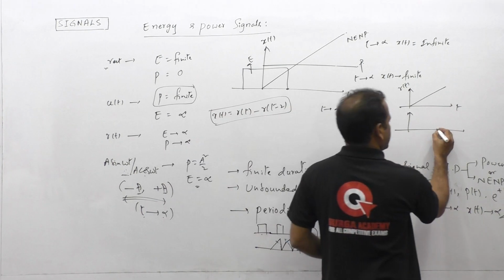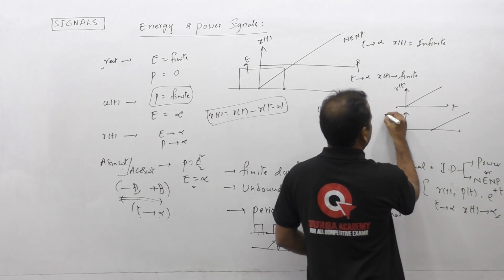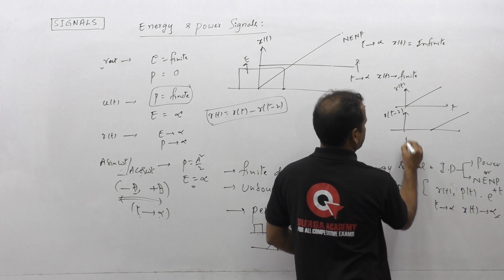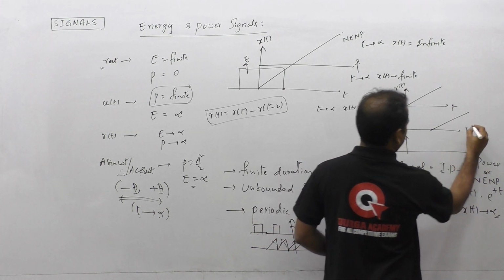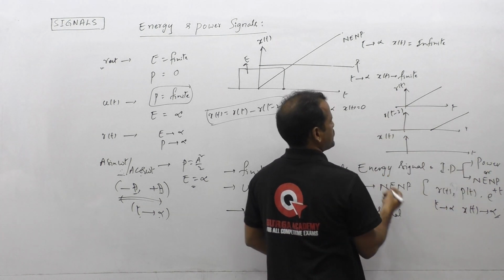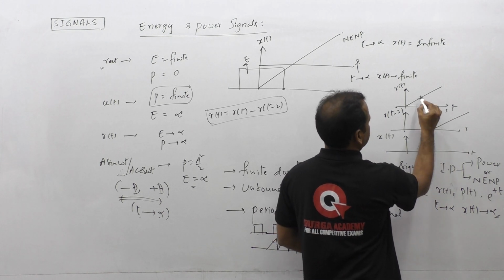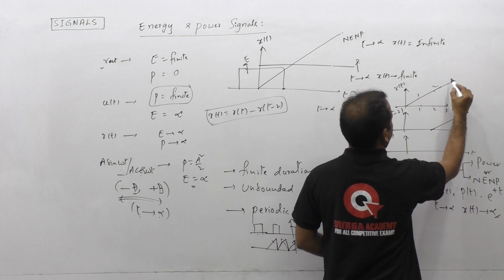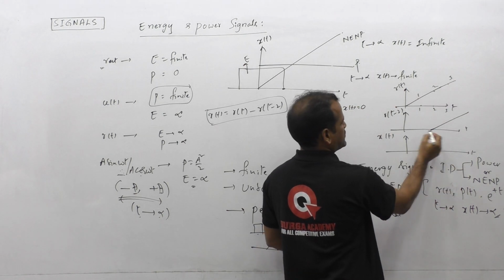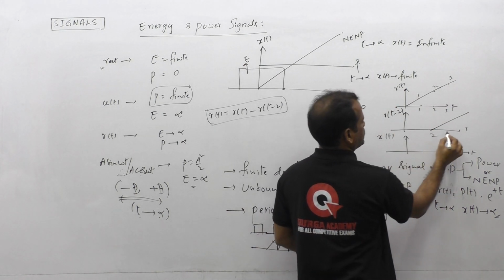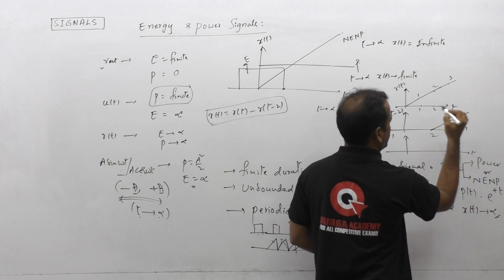So this is r of t minus 2, then we plot x of t. Observe 1, 2, 3, r of t has amplitudes 1, 2, 3, whereas this function, since it starts at 2, at 3 has amplitude 1.